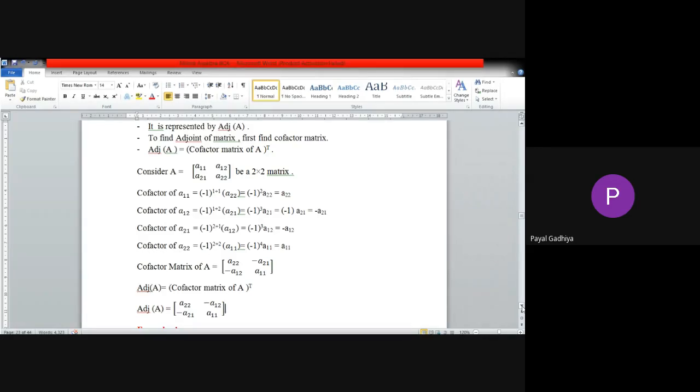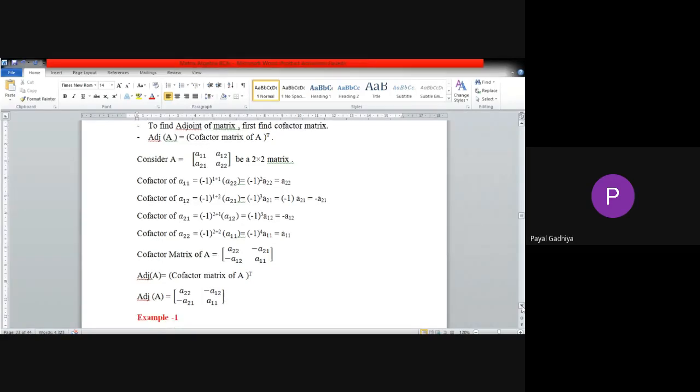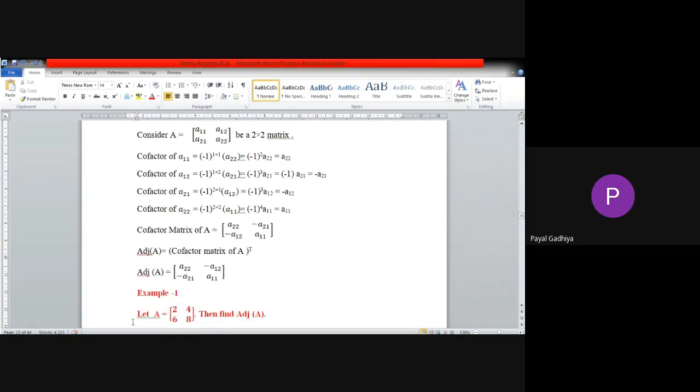Even I am going to give you a short trick to find out adjoint of A. Okay. See, this is example 1. We are having A matrix 2, 4, 6, 8 and we want to find out adjoint of A. Now, okay, tell me what will be the cofactor of 2? From the screen only you can say. Minus 1 raised to 1 plus 1 because the place is 1, 1. And we will hide first row and first column. What will be the cofactor of 2? Yes, it will be 8.